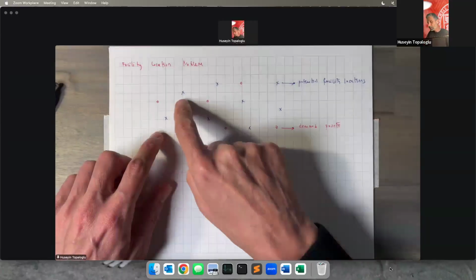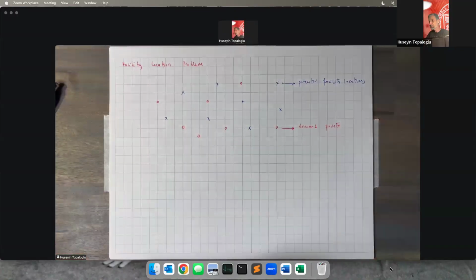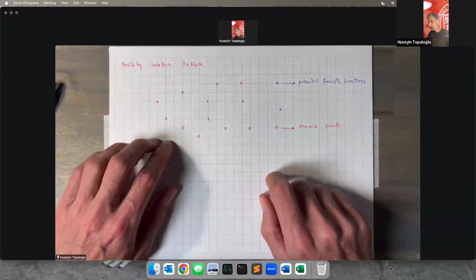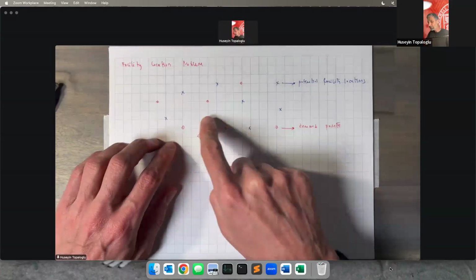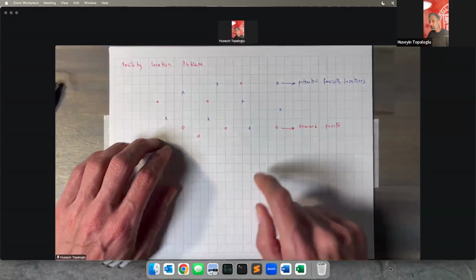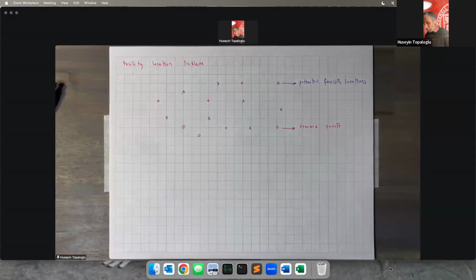So we're going to open facilities at some of these potential facility locations. There's a cost of opening a facility in each one of these potential facility locations. And then once we open our facilities, we're going to connect the demand points to an open facility location. And there's a cost of connecting a demand point to a facility location.